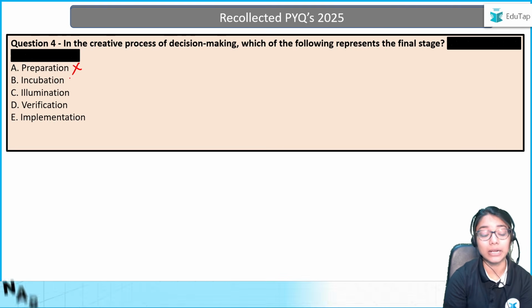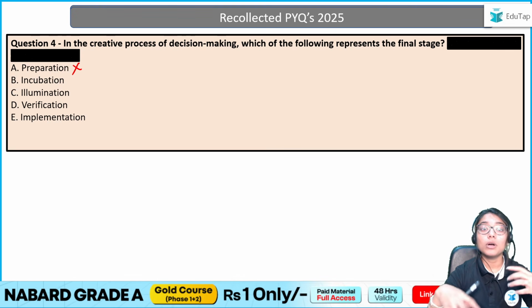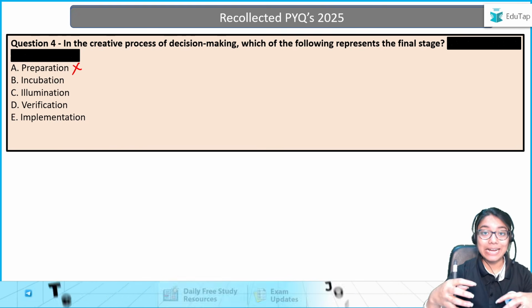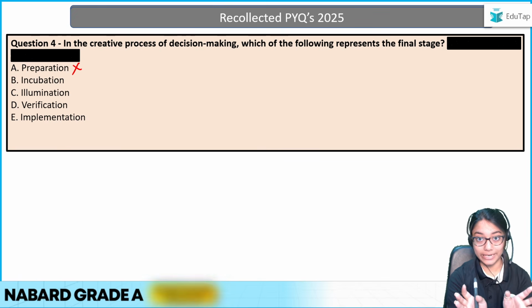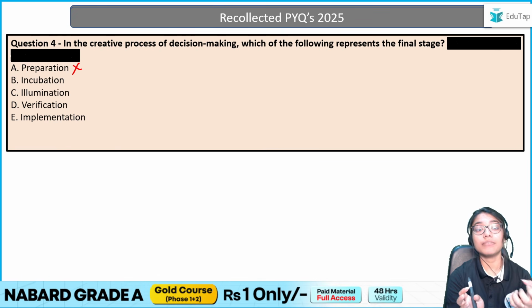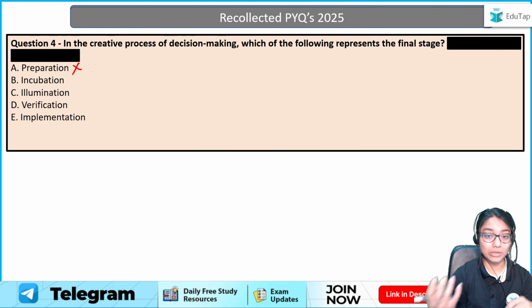Then we have incubation. What is incubation? Incubation is basically you're trying to think of the idea, and it's in your mind. You have the idea, right? So now you're trying to think about it even more, brainstorm a bit, and come up with the best solution or the alternative, basically. So can I say it's incubation?